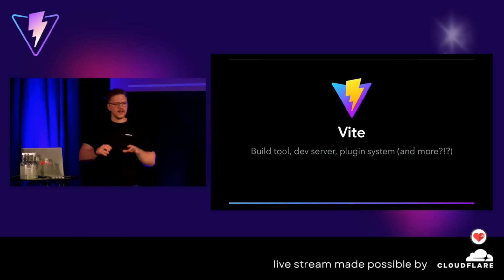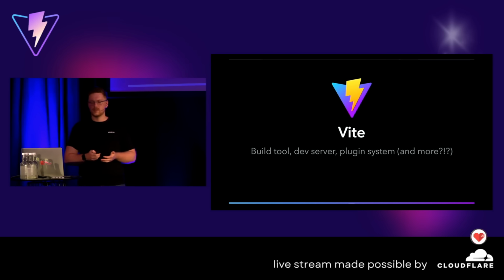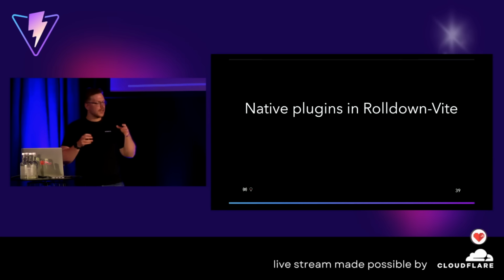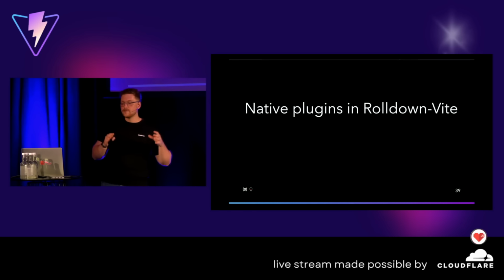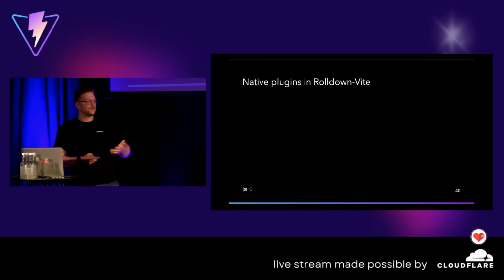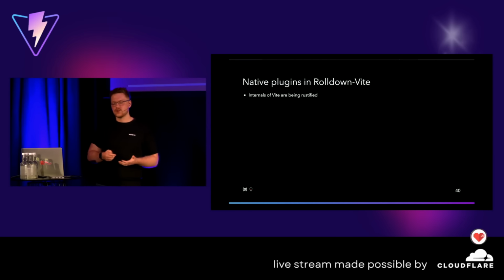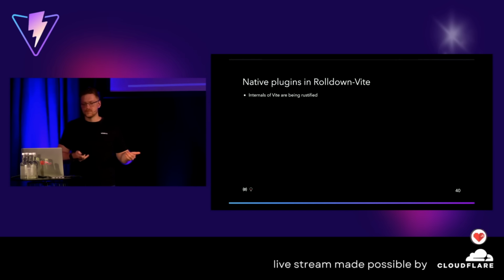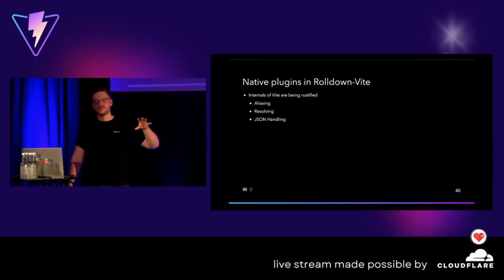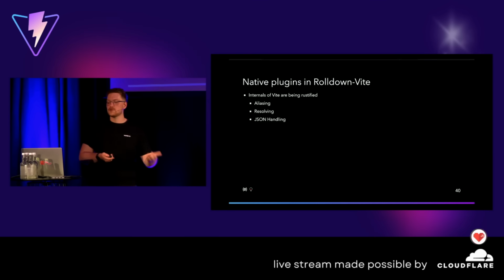So let's have another closer look at Vite again. To be precise, at Rolldown Vite, because Rolldown will become the default bundler in Vite 8. And in Rolldown Vite, because that already exists, we have native plugins. So we said, okay, let's Rustify a part of the Vite internals with the help of, for example, OXC and Rolldown. So aliasing, resolving, JSON handling, etc., is fully Rustified. Why these plugins? Well, because they gave the greatest gains, and that was a good trade-off in the end in terms of performance. And of course, there are more coming in the future.